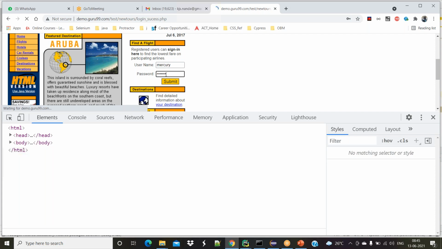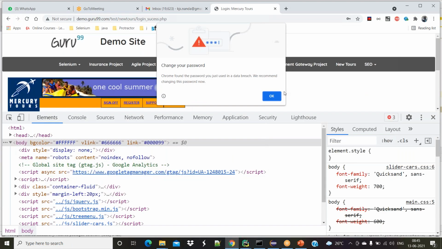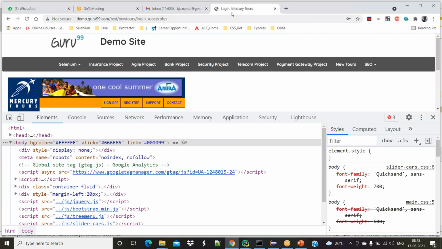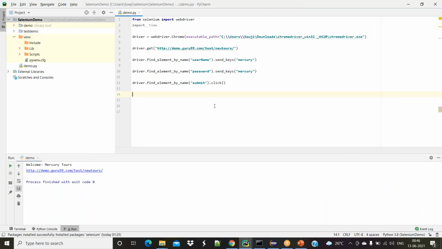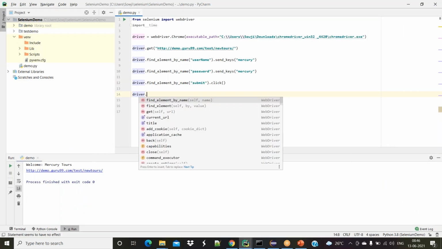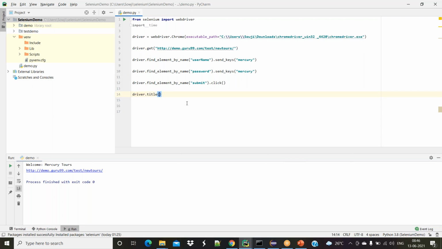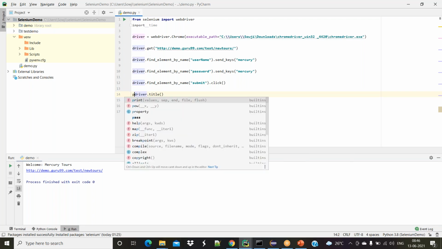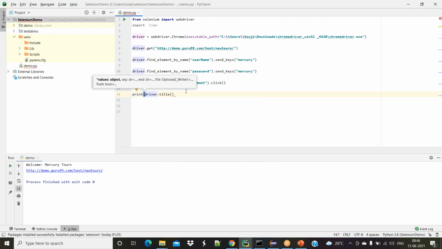Okay, you can see here we can read the title of this particular browser. You can see here, login Mercury tools. We can read this title, we can read this URL. Everything we can do here. How can I do it? Driver dot title. You want to print it? Yes, you can do that. Print driver dot title.